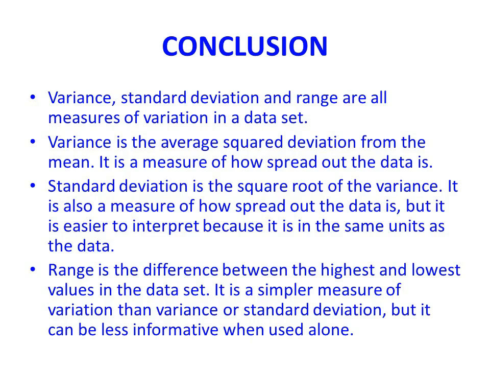Standard deviation is the square root of the variance. It is also a measure of how spread out the data is, but it is easier to interpret because it is in the same units as the data. Range is the difference between the highest and lowest values in the data set. It is a simpler measure of variation than variance or standard deviation, but it can be less informative when used alone.